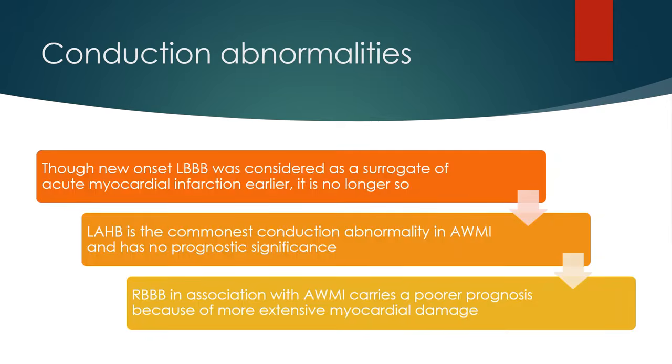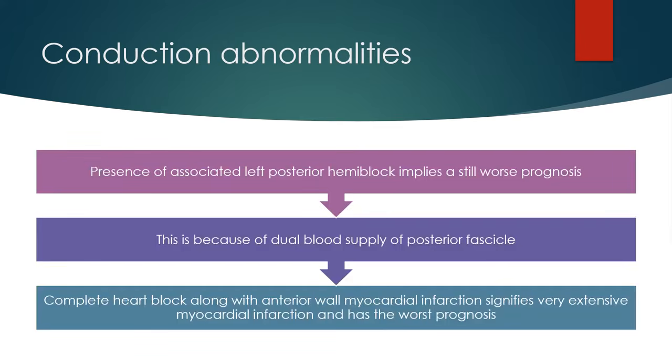Though new onset left bundle branch block was considered as a surrogate of acute myocardial infarction earlier, it is no longer so. Left anterior hemiblock is the commonest conduction abnormality in anterior wall myocardial infarction and has no prognostic significance. Right bundle branch block in association with anterior wall myocardial infarction carries a poorer prognosis because of more extensive myocardial damage. Presence of associated left posterior hemiblock implies a still worse prognosis.